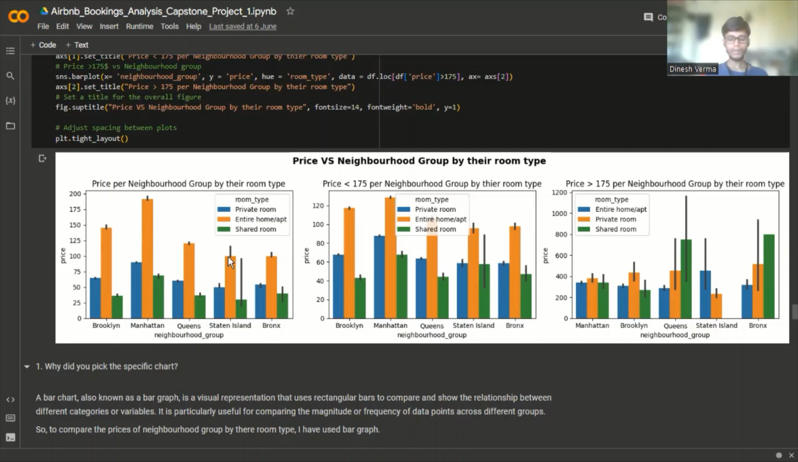Shared room is not available in Staten Island above $175. Below $175, the entire home or apartment average price is high, and above $175, the shared room price is high in other locations. Above $175, the average price of Bronx for shared room and private room is higher than the entire home or apartment.